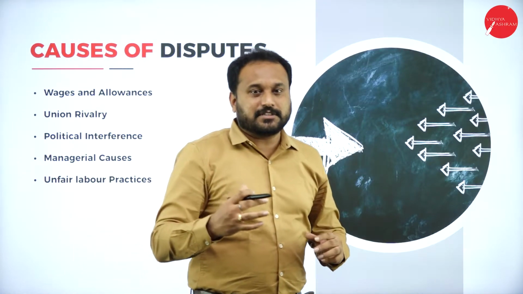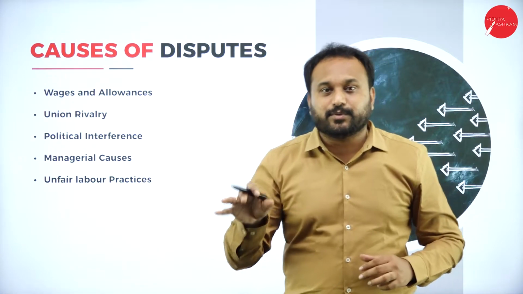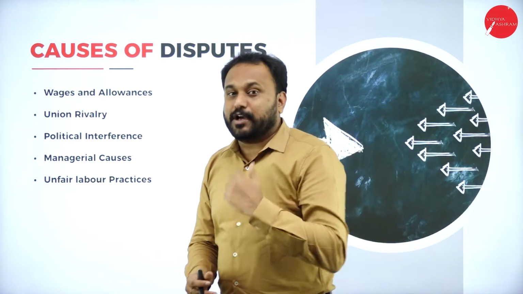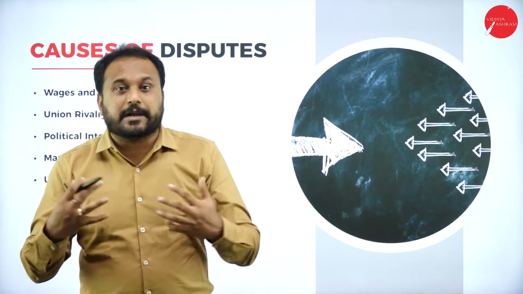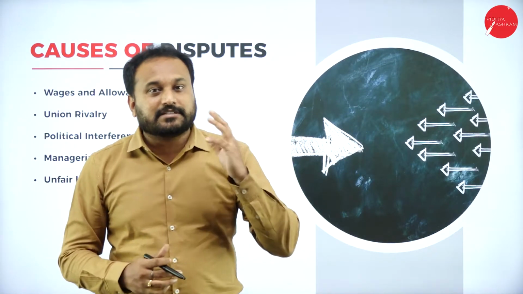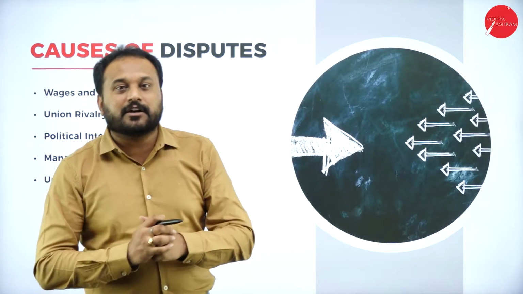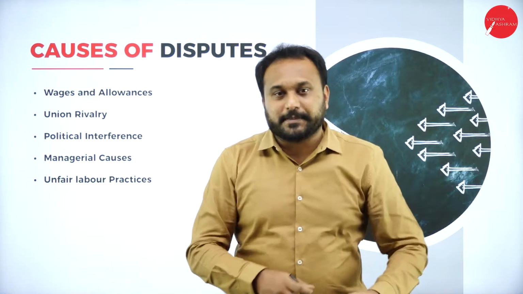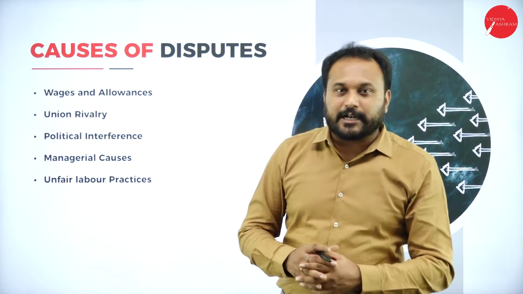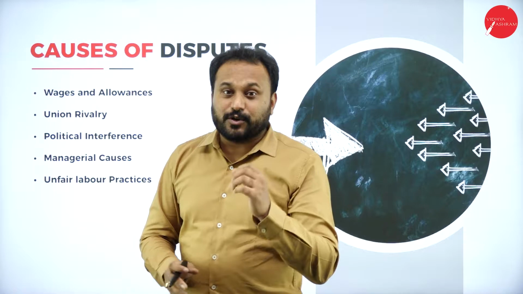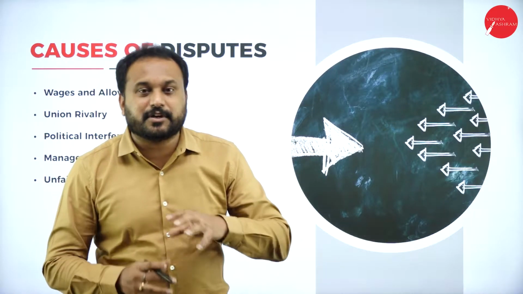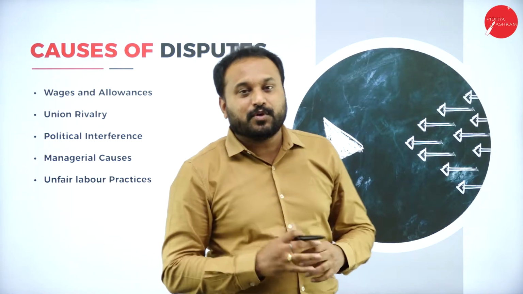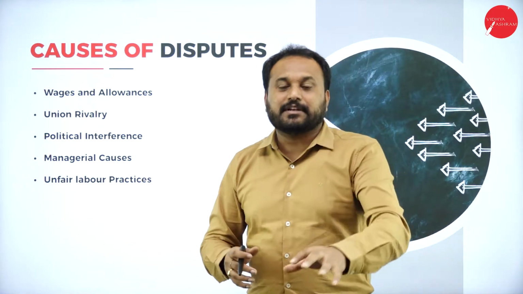So here what happens is, what is the employer doing to keep the industrial peace? We need to understand. What are the employees doing to maintain that harmonious relationship? And the third one is the government, what support the government gives, whether they support the employer or the employee. After that, we'll come to a conclusion saying that it is not because of these three, it is because of something else which is called the heterogeneous behavior. So let's check what are the types of disputes which happen in the industry.